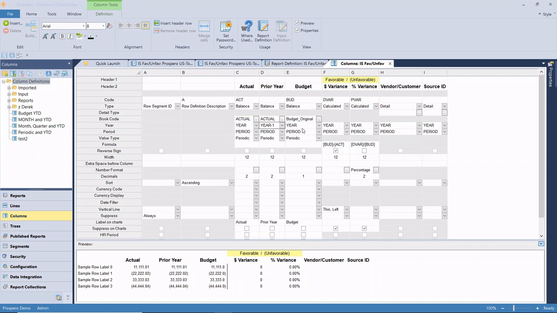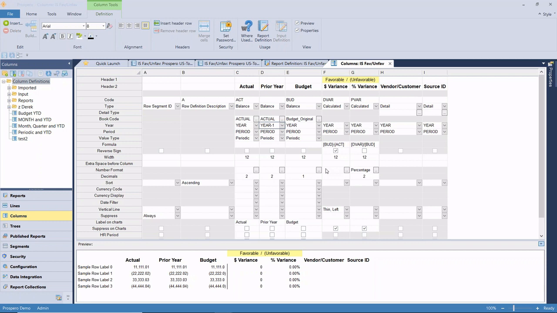And you can see when we're showing the prior year that we reference the columns as they relate to one another. So year minus 1 would be 2019 minus 1, so that's going to give us the prior year data. And then we have some calculated columns that are allowing us to show our variances. In this case, the variances are defined in such a way that we can see it as favorable versus unfavorable.